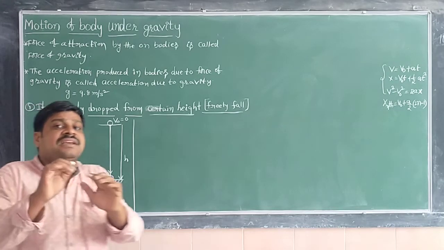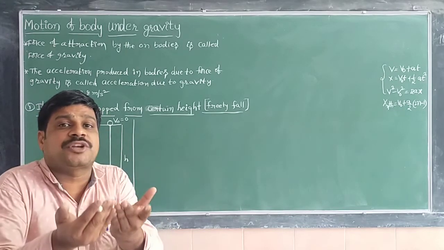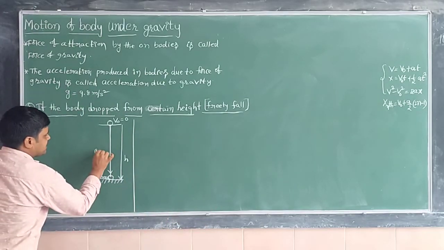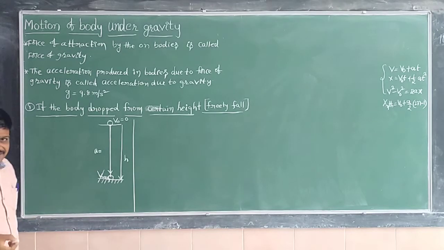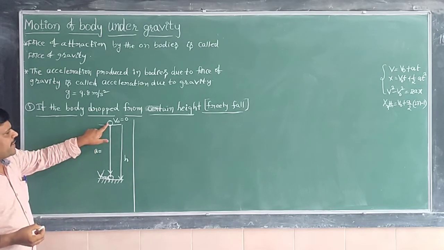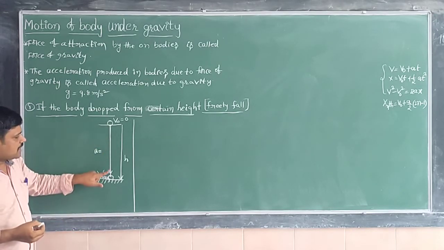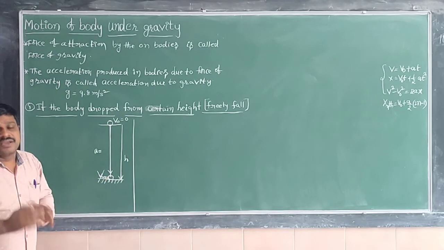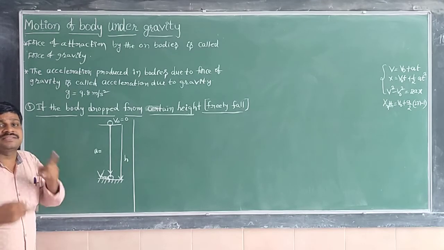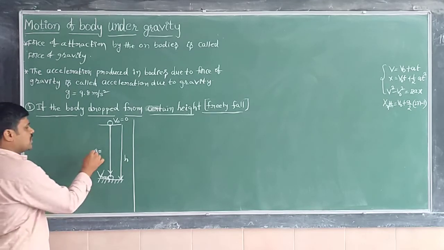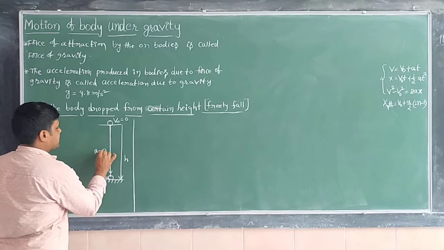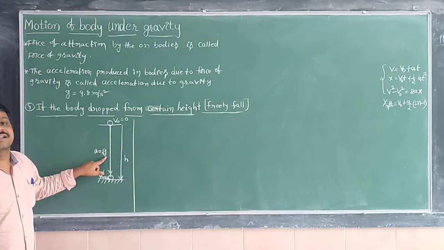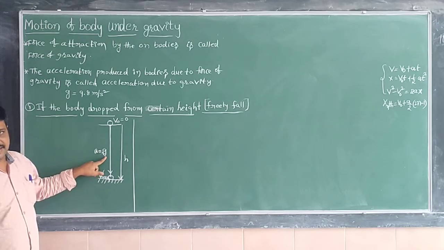Change in velocity of the body gives rise to acceleration. So here acceleration is there. What is that acceleration? Compared to its initial position, at the final position the velocity value has increased. If the velocity value has increased, the acceleration is positive. So this is the positive acceleration, and it is equivalent to the acceleration due to gravity.